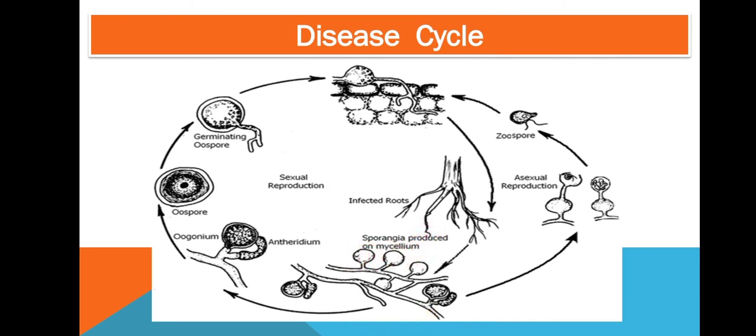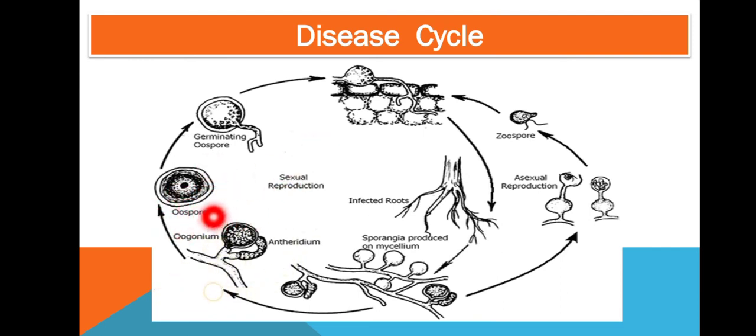When again the environmental condition is unfavorable for the growth of the disease or the host is not available, then it undergoes sexual reproduction, that is gametangial contact. That is a paragynous type, meaning two sex organs, the female one is the oogonium and the antheridium is the male sex organ. They will lie side by side and they are generally homothallic in nature, meaning from the same thallus both are produced. So by the gametangial contact, they will produce the oospore, that is the sexual resting spore.